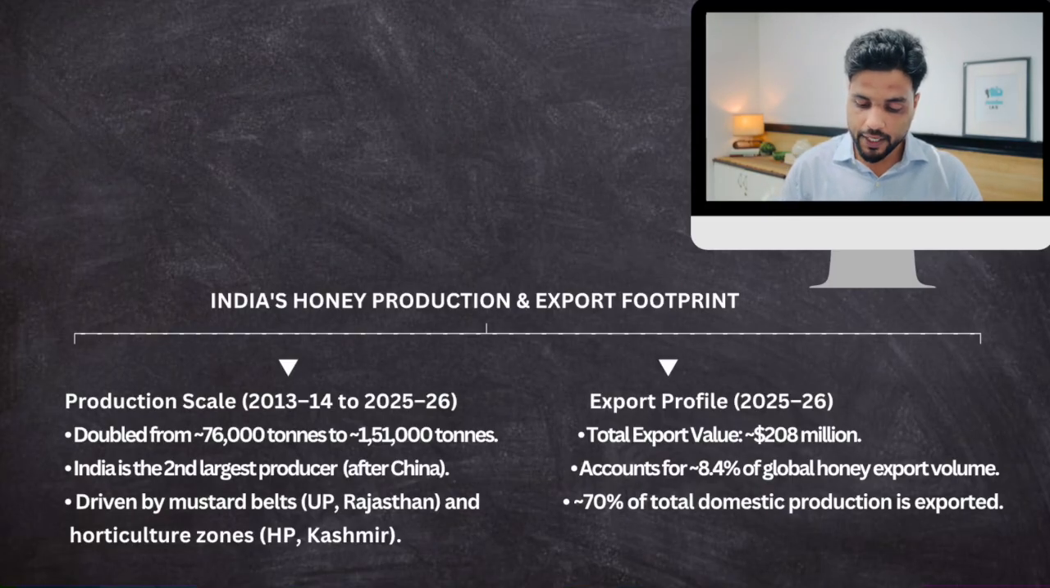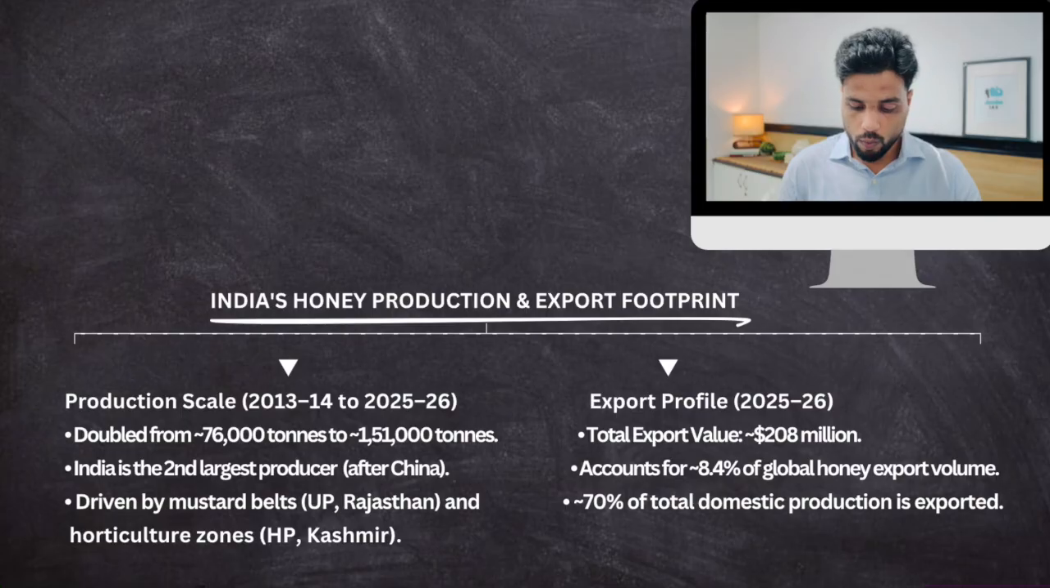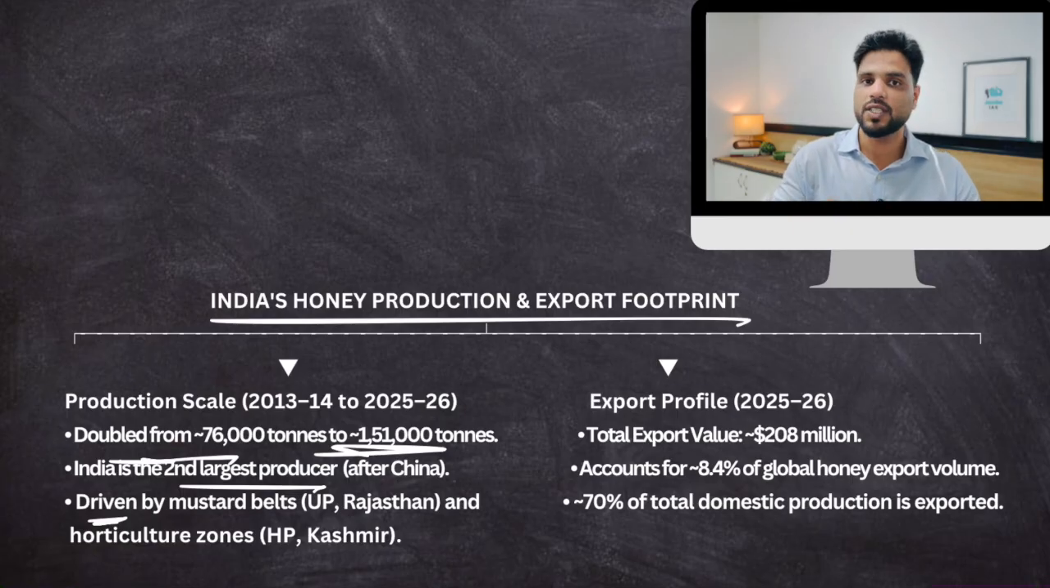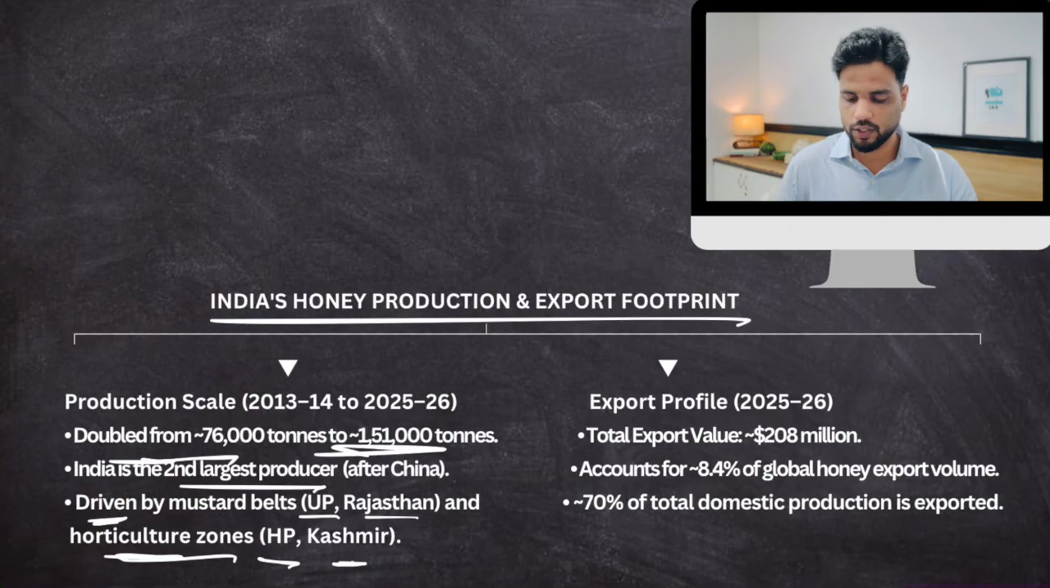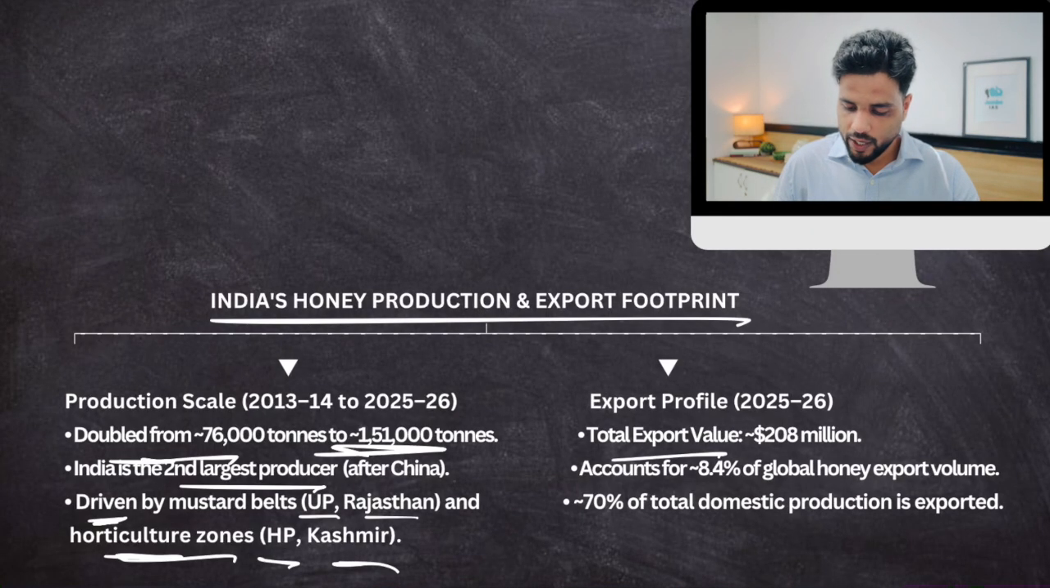Now, what is the current status of honey production in India? Well, we have doubled our production in the last decade. India is the second largest producer. Where is honey produced the most in India? Well, UP, Rajasthan, and the horticultural zones like Himachal Pradesh and Kashmir. Our export value is pretty high.